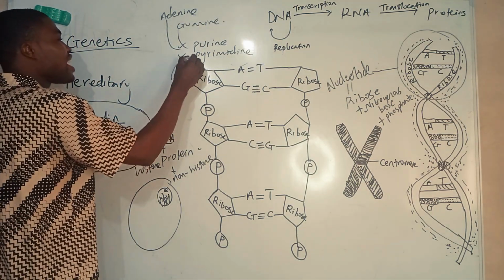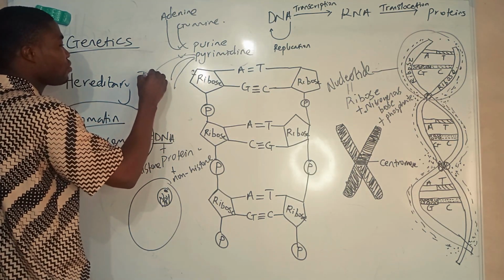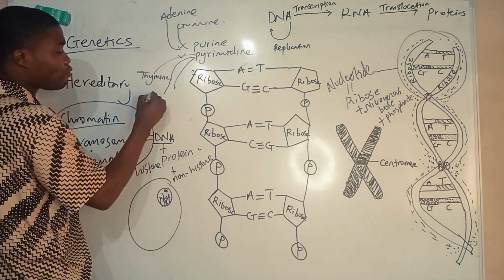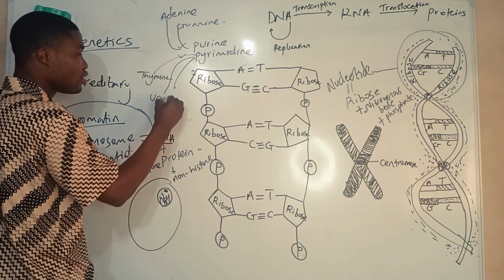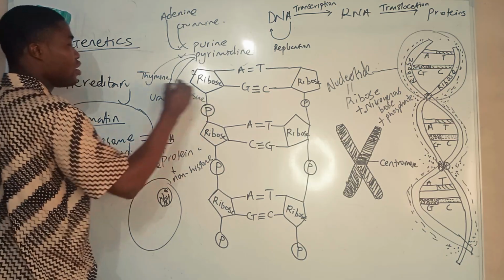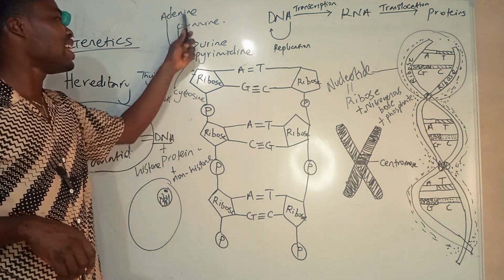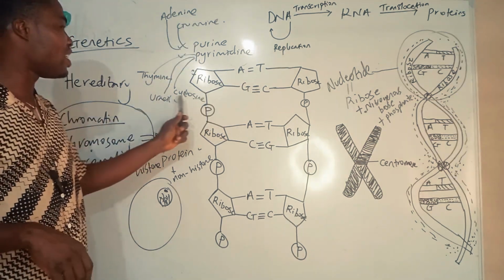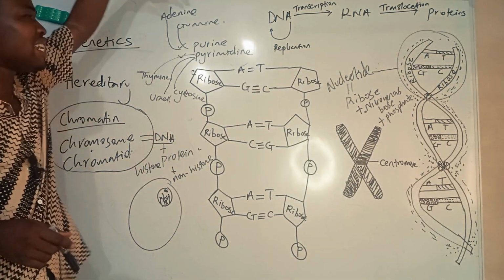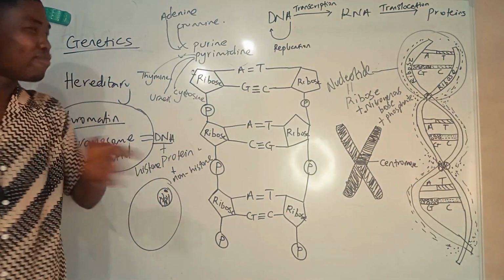While for pyrimidine, there are three types of pyrimidine bases. We have thymine, not thymine like vitamin B1, uracil, and cytosine. Thymine, uracil, and cytosine. These are the nitrogenous bases. I represent them with A for adenine, T for thymine, G for guanine, and C for cytosine. Now quickly, it should be noted that many nucleotides make up one DNA.